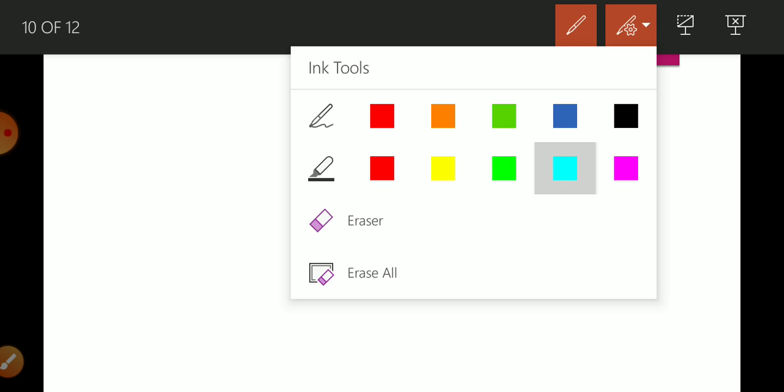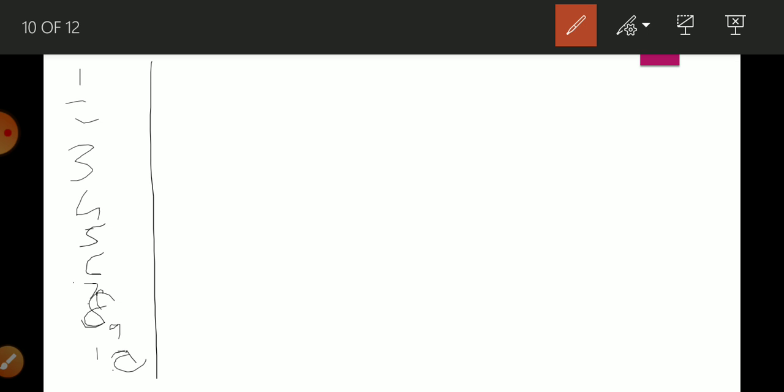Roll numbers 1, 2, 3, 4, 5, 6, 7, 8, 9 and 10. Okay, and how many marks are they getting?